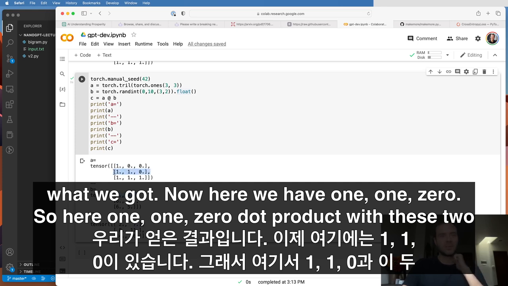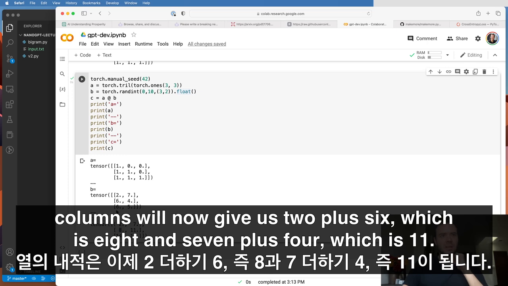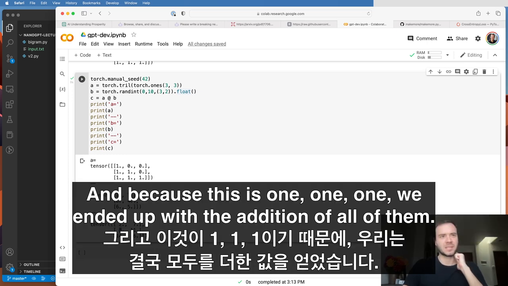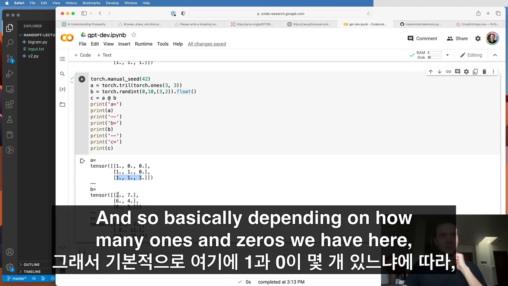Now here we have 110. So here 110 dot product with these two columns will now give us 2 plus 6, which is 8, and 7 plus 4, which is 11. And because this is 111, we ended up with the addition of all of them.